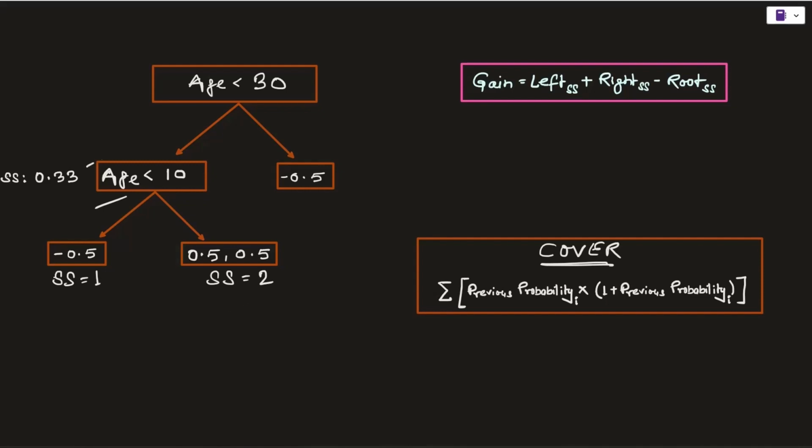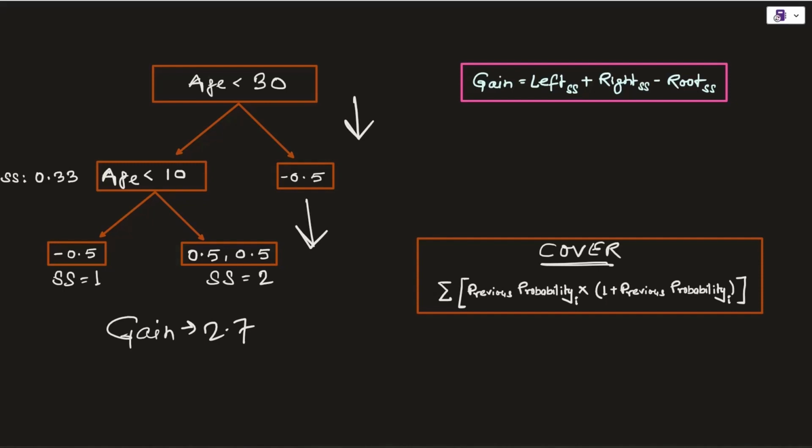Also previously for this node, the similarity score was 0.33. However, the similarity score has been improved at this point. And also if you try to calculate the gain, it will be 1 plus 2 subtracted by the similarity score of the root node, which is 0.33. So this will be 3 minus 0.3, a value close to 2.7. So I will put it here as a gain of 2.7. So we are going to limit this tree up to 2 levels only. This is the first level and this one being the second level.